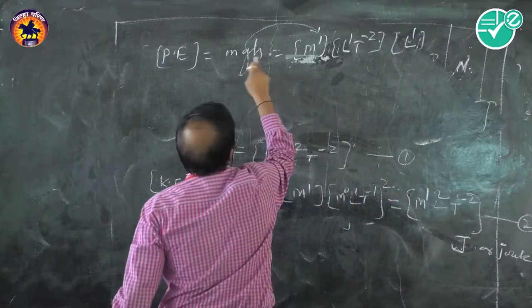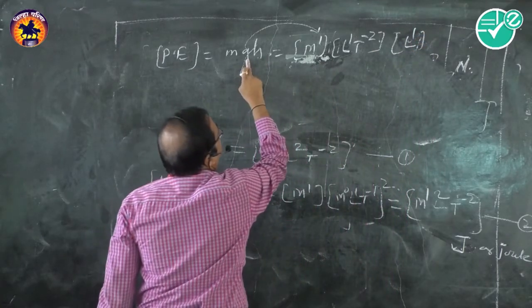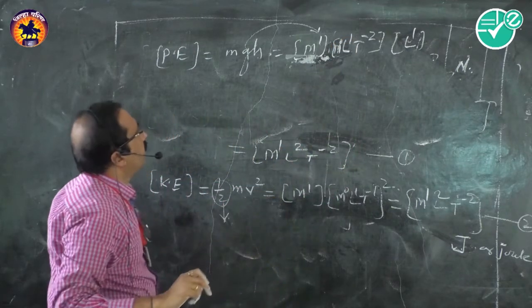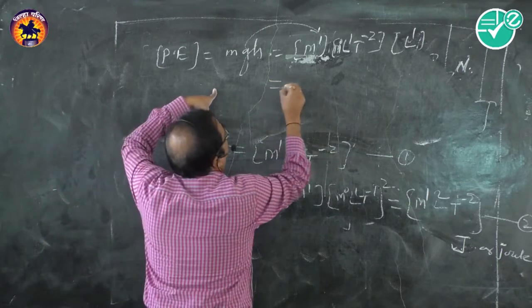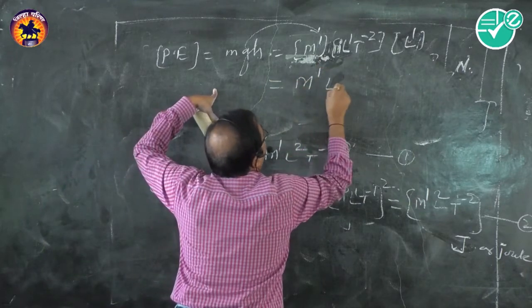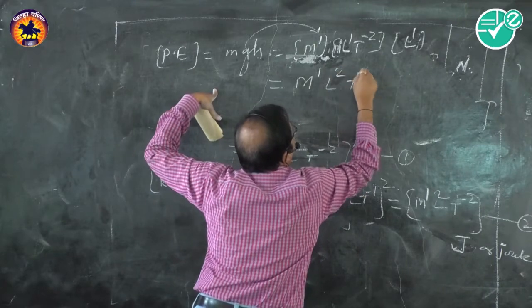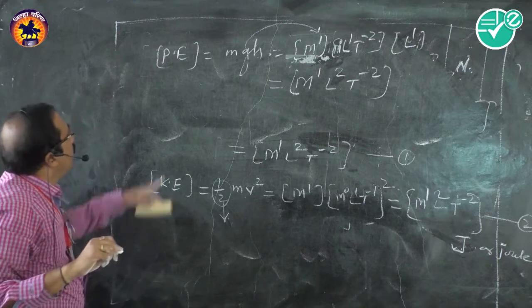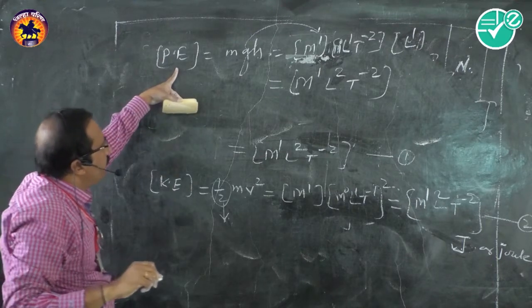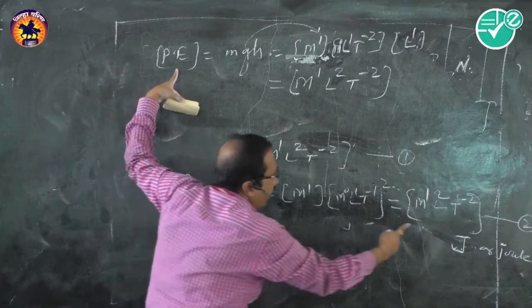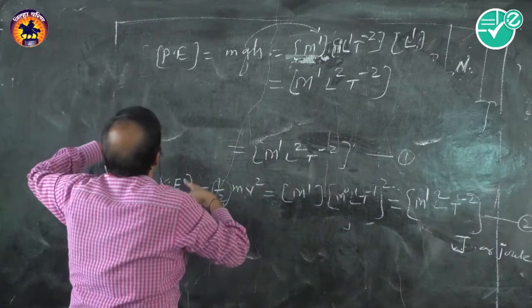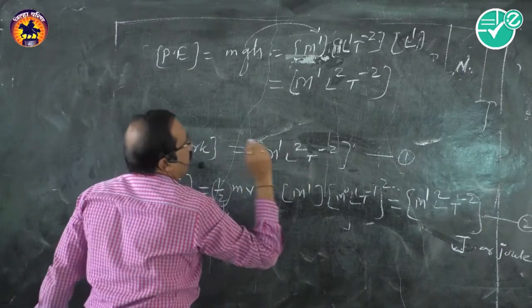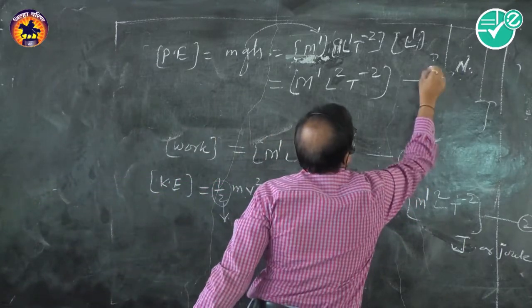This is the height, mgh. g is acceleration due to gravity. Here m0 makes no difference if you ignore it. So again m1, L2 and T minus 2. Please look at the board for the dimensions of potential energy, kinetic energy, and work done also. These were the dimensions of work done. So this is equation number 3, suppose.